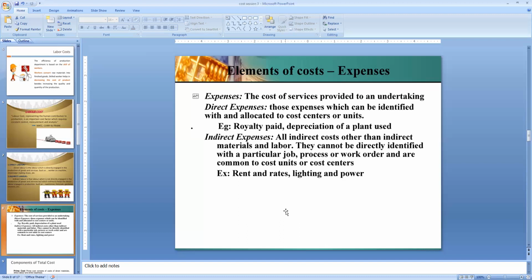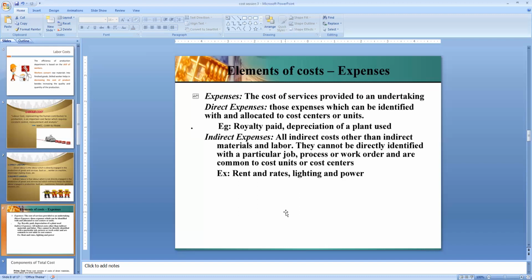And the next one is indirect expenses. What do these indirect expenses mean? All indirect expenses are costs other than indirect material and indirect labor, the costs incurred other than material and labor. Here they are not directly identified with a particular job or process or work order, right? They relate to common cost units or particular cost centers.